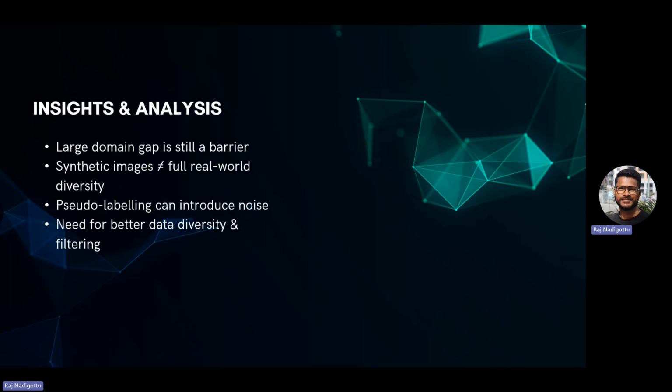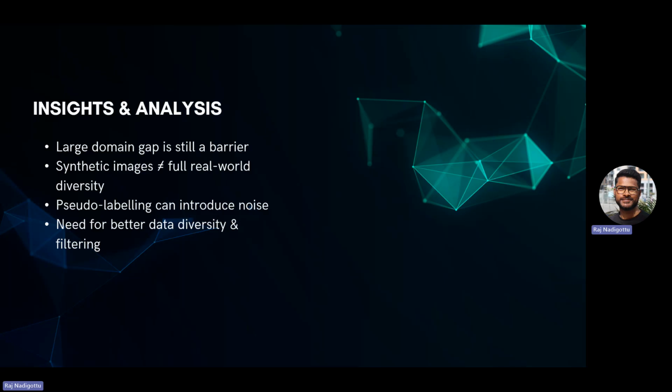So from these results, what we have seen is that there is still a large domain gap between the lab style images and the real world images. Just because we have made synthetic images using CycleGAN and translated, it doesn't make them equal to the real world images. We may change the angles, but in the real world images, we have a lot of other disturbances and noises, such as background, and sometimes multiple leaves in it. So this could add a lot of noise. And also on top of that, when we are doing pseudo labeling, it will also introduce noise to the training data as well.